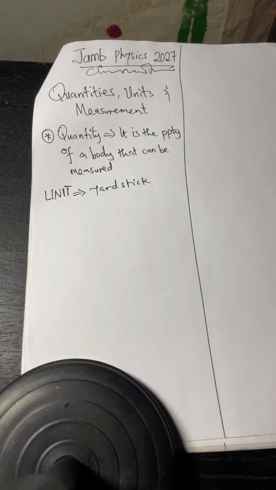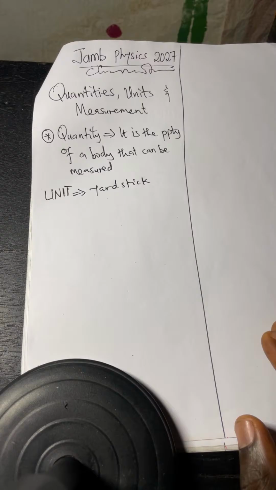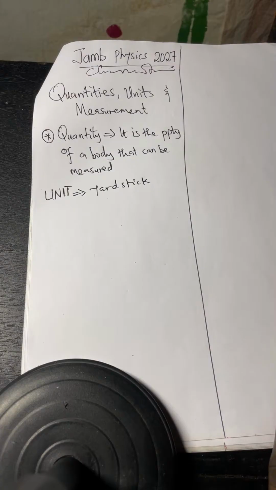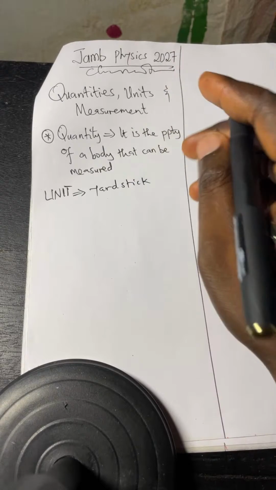They know what they are using to measure. And if you bring a unit that the market woman is not accustomed to, she will tend to decline your request. Are you seeing it now? So she won't heed your directive. So that is just it. They always go by what they understand how to make use of.